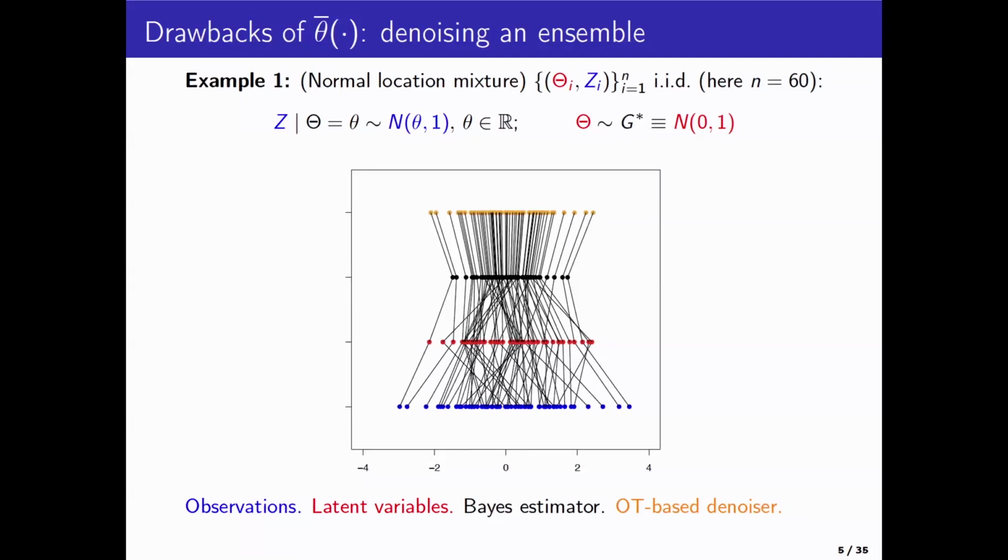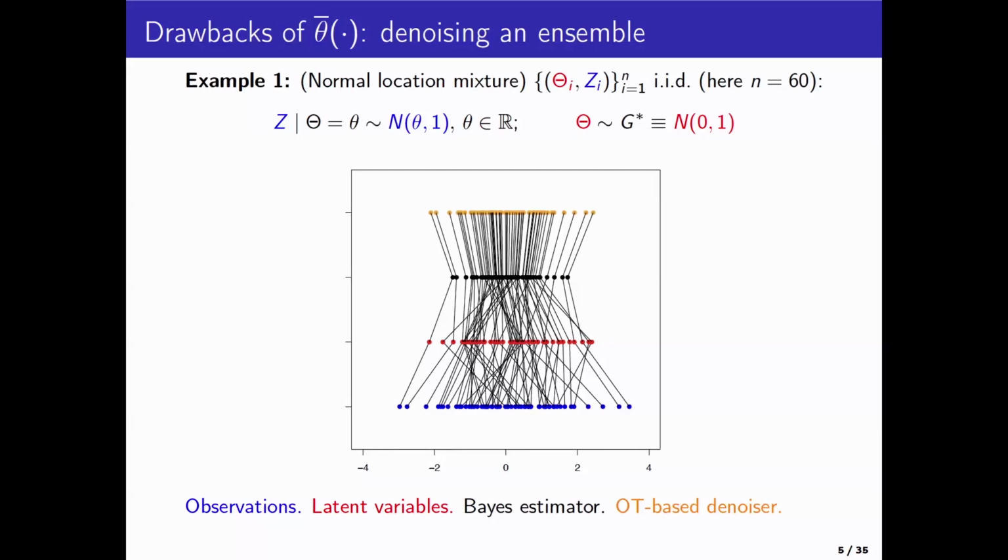Correct? And the Bayes estimator is actually in black here. And that is the best estimator if you want to minimize the square error loss. And if you look at this, you say, okay, is that nice? This certainly is the best thing to do if you use the square error loss. But you really see that the distribution of the theta i's has been very much distorted by the black Bayes estimator.